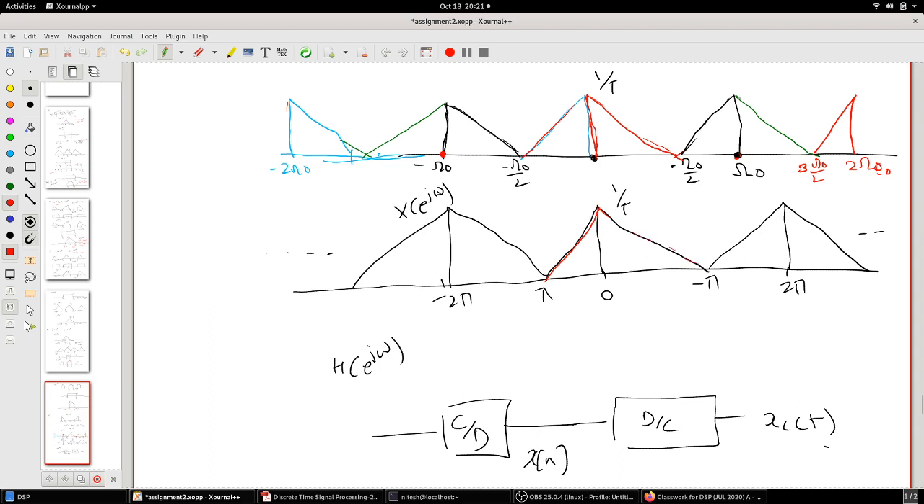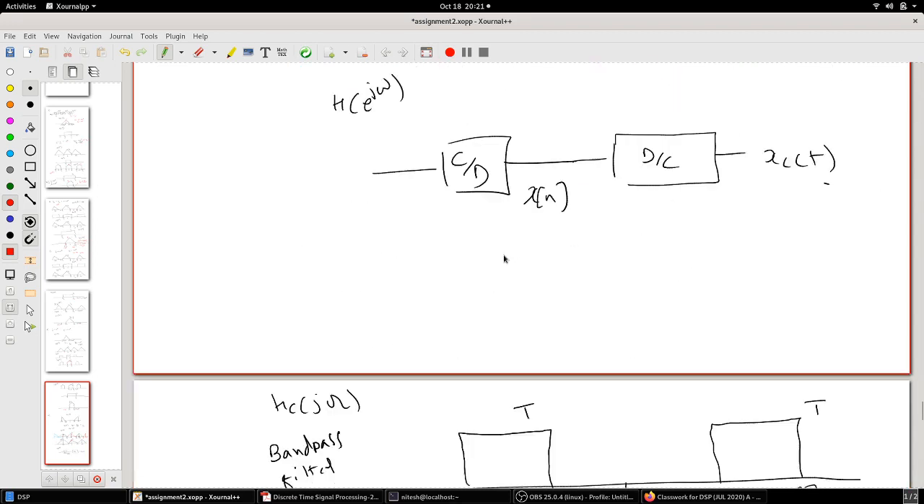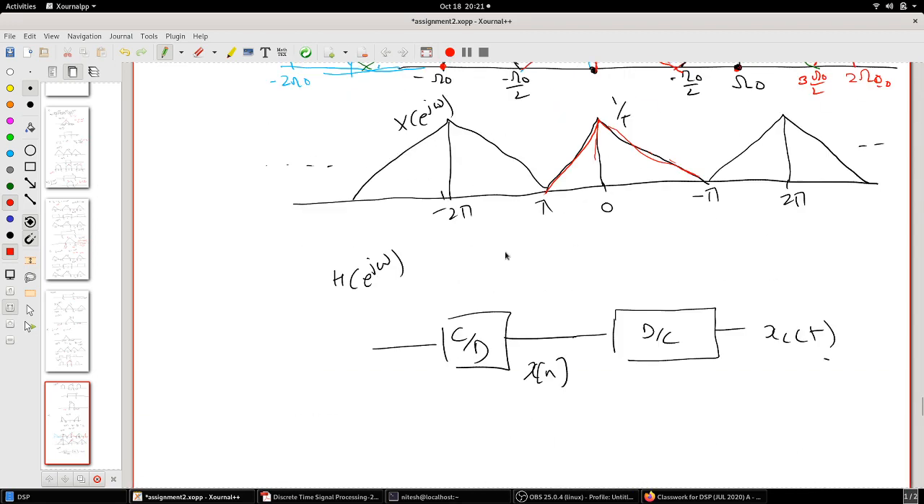Okay, this is the spectrum which you will get from minus pi to pi for X of e raised to j omega. The second thing is, if I want to recover the original back, the original is actually this guy right here.